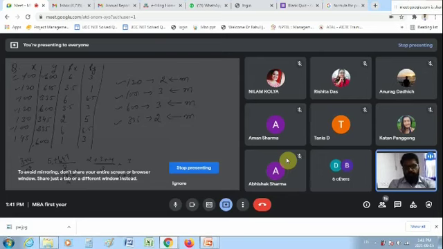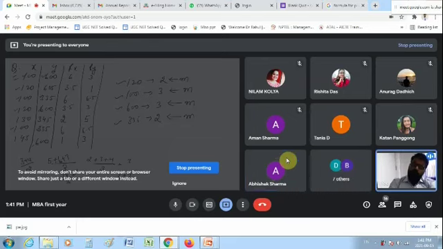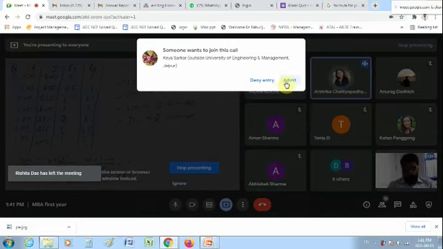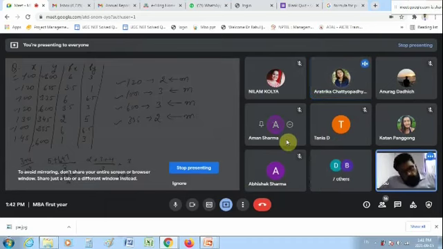I have told you in the very first class of correlation: r is equal to 1, r is equal to 0, r is equal to negative 1. What is the significance? Sir, perfectly positive correlation. Yes. And what do we mean by perfectly positive correlation? When one increases, the other one will also increase, like directly proportional. And if one decreases, the other one will also decrease. It will be in the same direction.